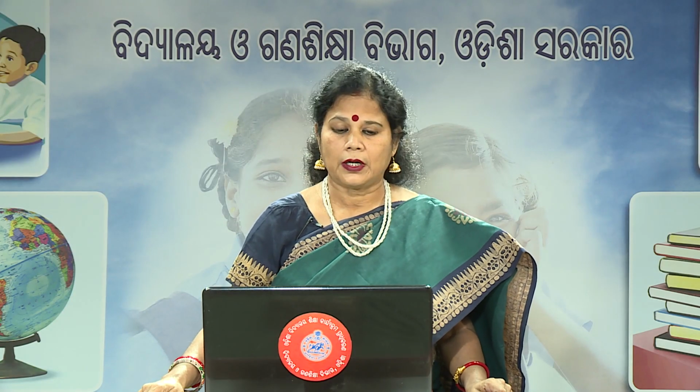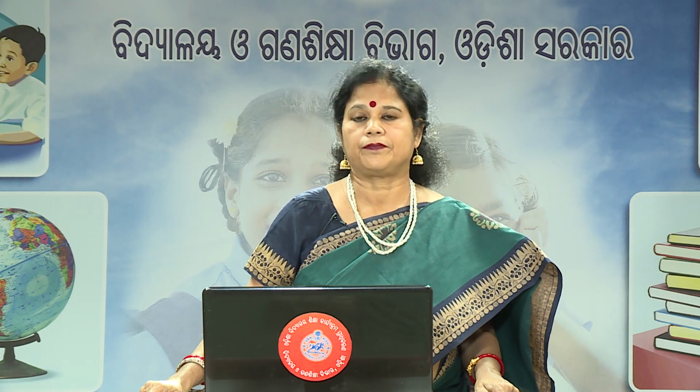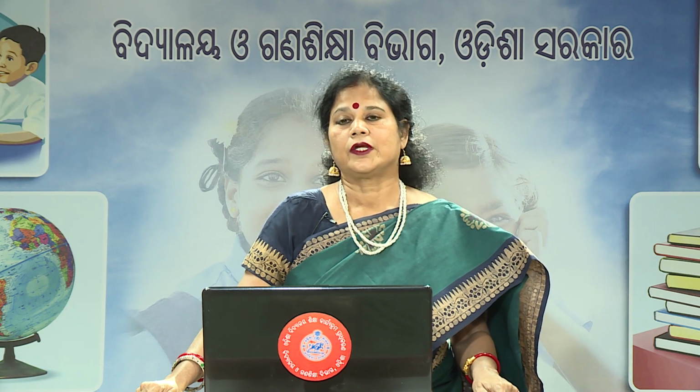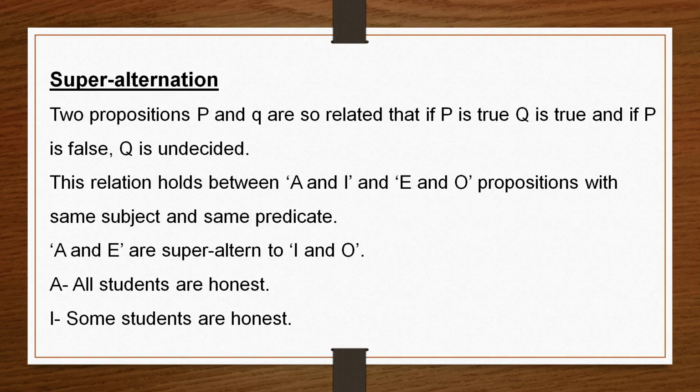Now superalternation relation. Here two propositions P and Q are so related that if P is true, Q is true. If P is false, then Q is undecided.